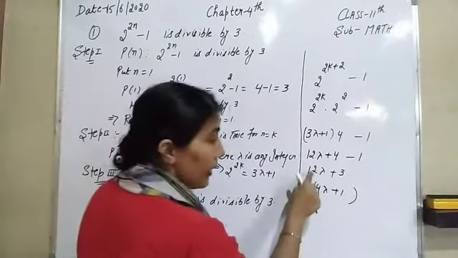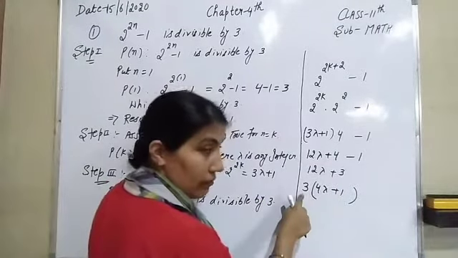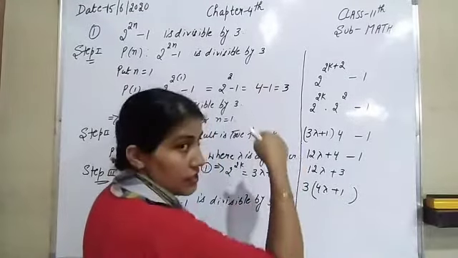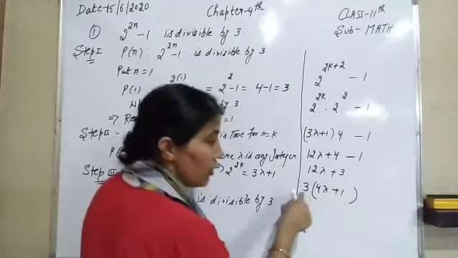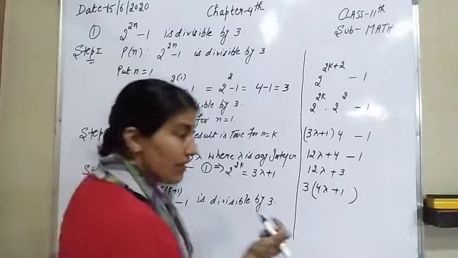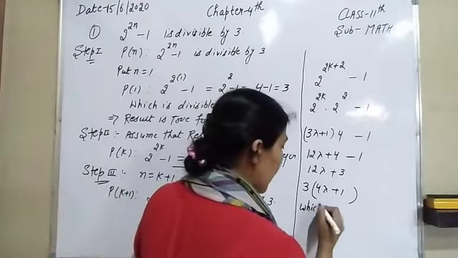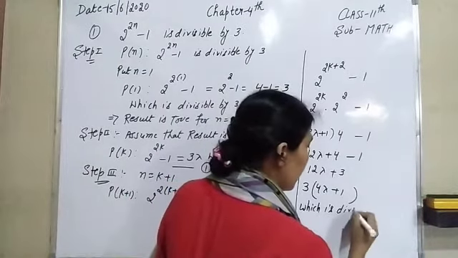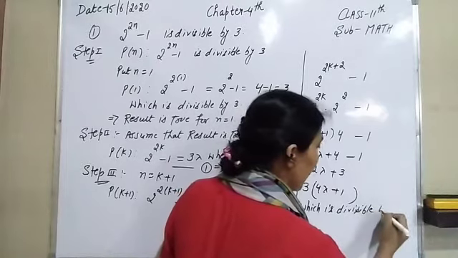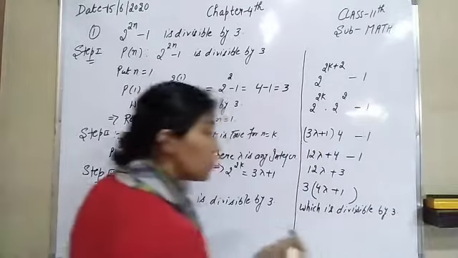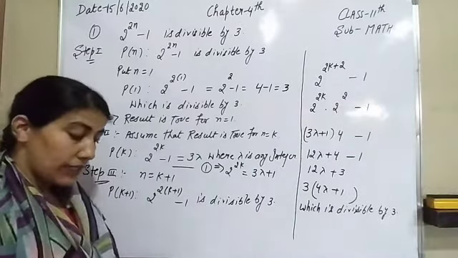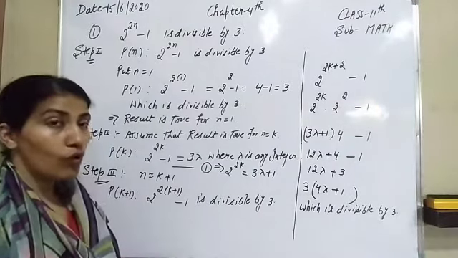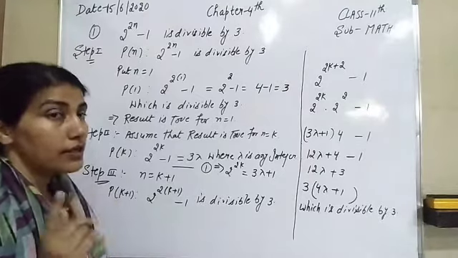Now look at here. Here is 12 lambda plus 3. So taking 3 as a common because 3 is its divisor. So we have to take 3 as a common. So it becomes 4 lambda plus 1. So absolutely, which is divisible by 3. Divisible by 3. So result is true for n equal to k plus 1. Hence by principle of mathematical induction, result is true for all n belongs to natural number.